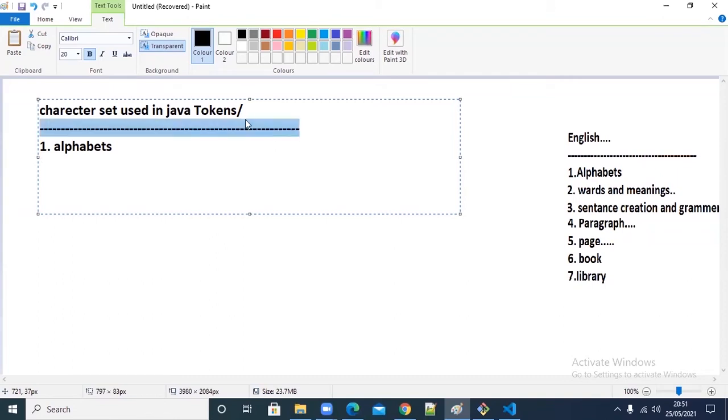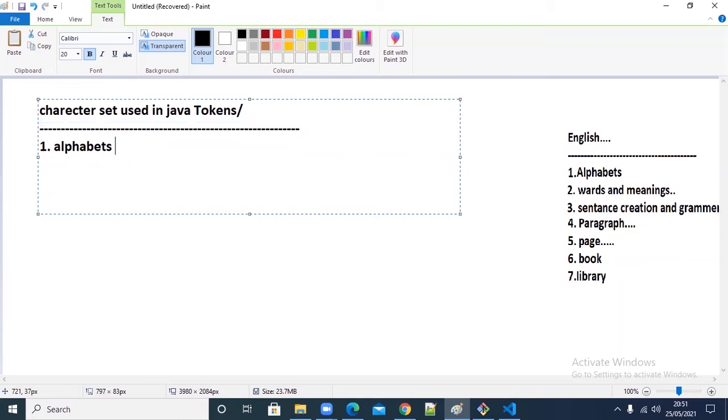Listen carefully here. Generally, alphabets are English characters only. We classify the tokens into many categories, and the first category of token here is alphabets. Are you getting it or not?